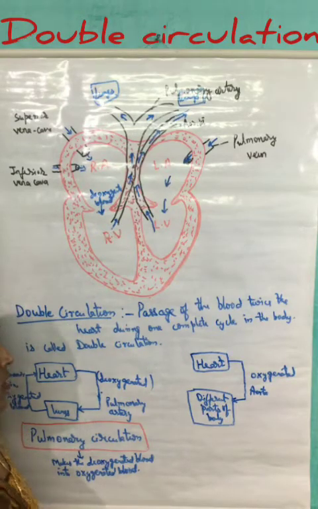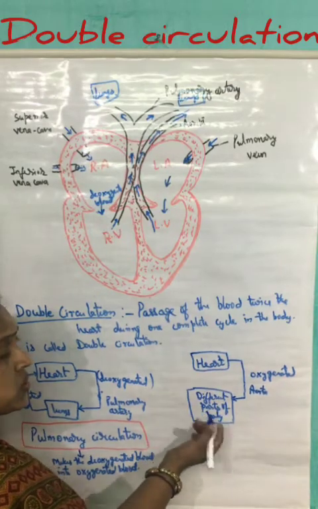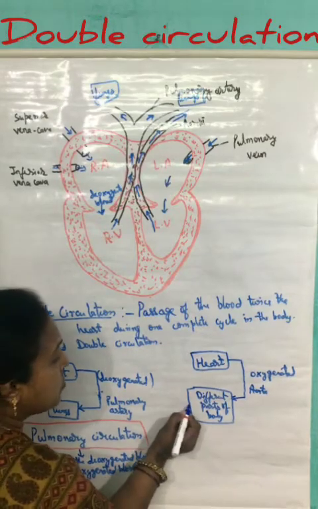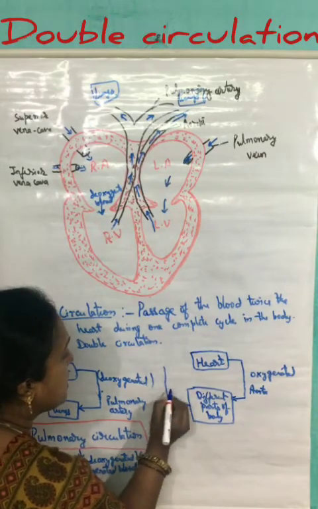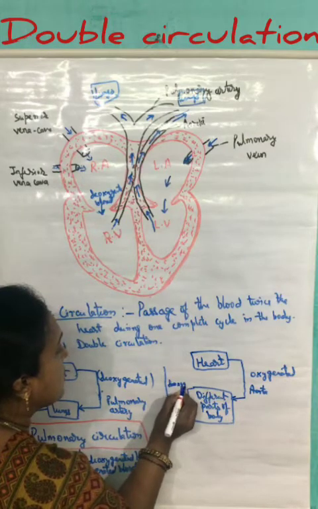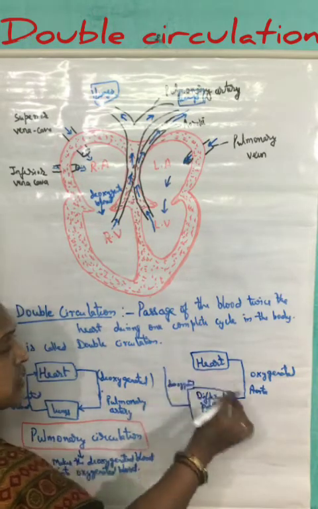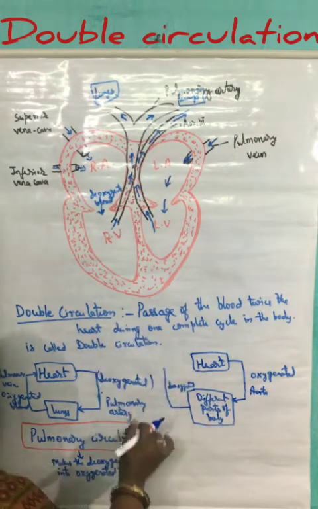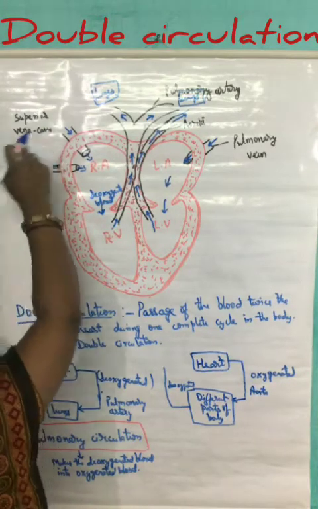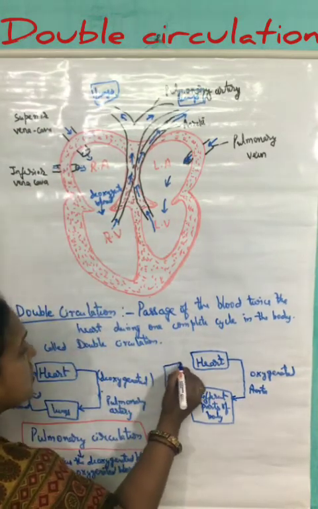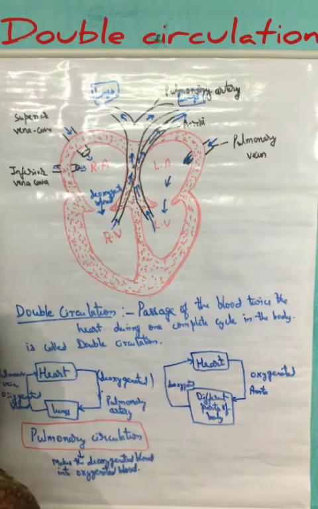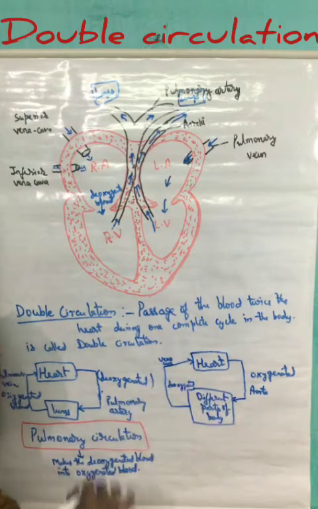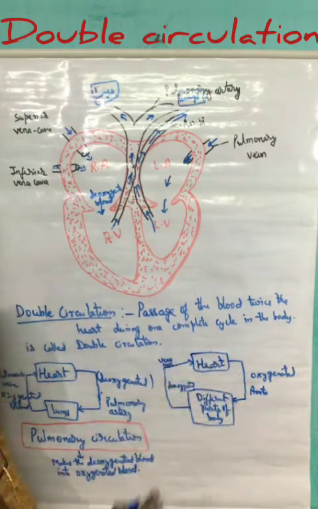After giving oxygen, the blood receives carbon dioxide, and now the blood becomes deoxygenated. This deoxygenated blood comes from different parts of the body, and finally all of it joins together through the inferior and superior vena cava, and again this deoxygenated blood is being poured into the heart through the vena cava. So this is the second complete cycle.